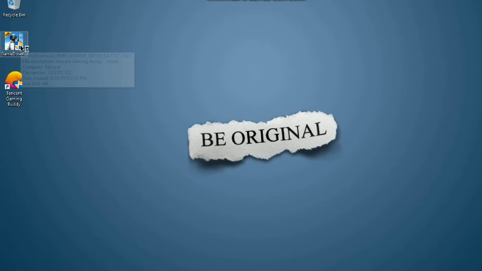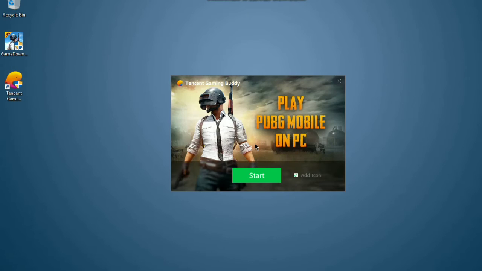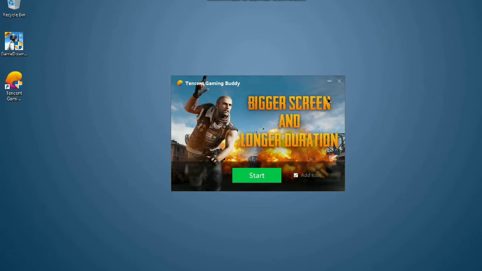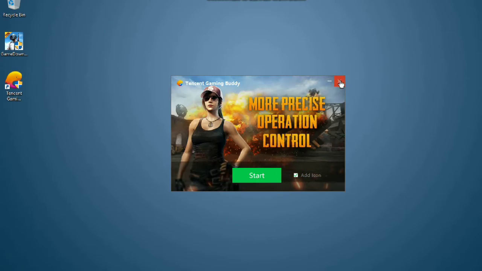Okay, I'm closing it. After downloading, you will get this file. This is an online installer of PUBG Mobile on PC. Open it, then press start. After starting, it will take some time, depending upon how fast your network is. It is about a 2 GB file. I'm closing it, but you have to start it. It will take a while.